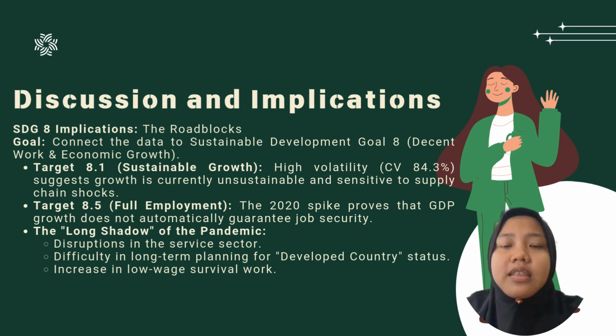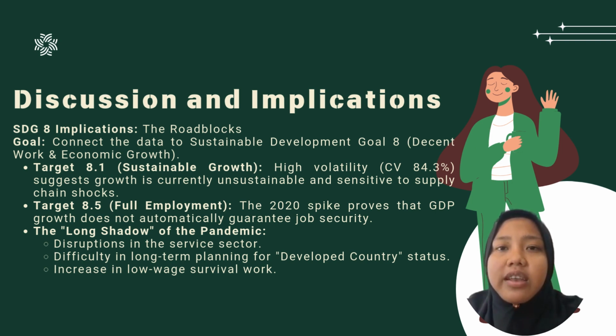This volatility isn't just a number, it's a direct threat to our commitment to Sustainable Development Goal 8. Under Target 8.1, we aim for sustainable growth, but with a CV of 84%, our current path is, by definition, unsustainable. The 2020 pandemic exposed how quickly supply chain disruptions can paralyze our service sector.